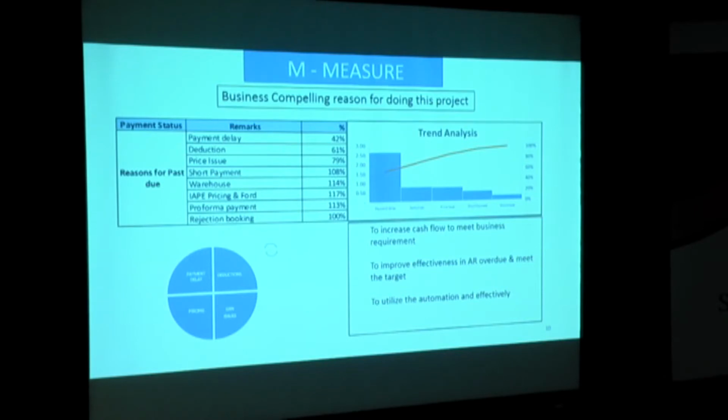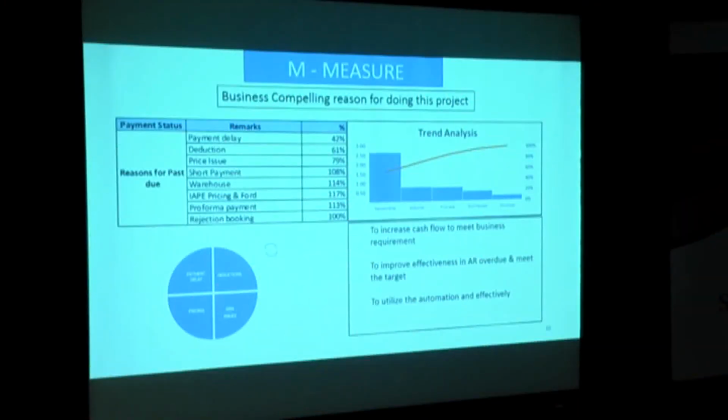And the second one is deduction. There were huge deductions, and we were not able to identify whether the deduction pertains to quality, quantity, or any other issue, or if it is related to warranty. So there were no reasons and remarks to identify why the deduction happened, which also increased the overdue payment.